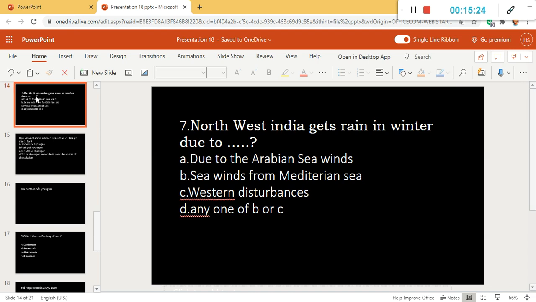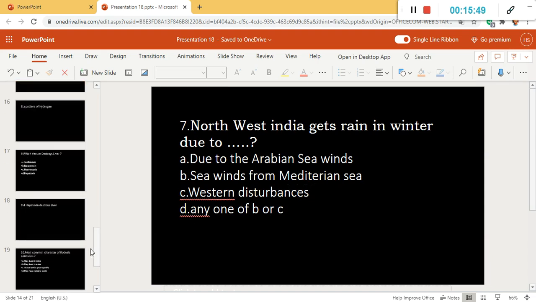So what is the cause of that rain? Option A is due to the Arabian Sea winds. Option B is sea winds from the Mediterranean Sea. Option C is western disturbances, and option D is any one of B or C, Mediterranean Sea or western disturbance.